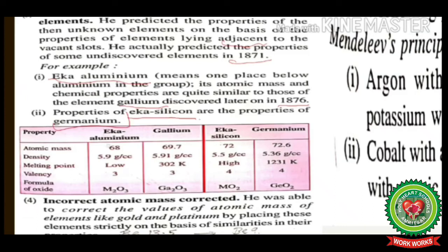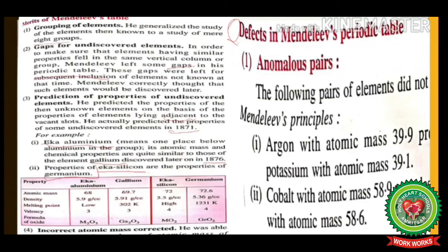So here a table is given in which the properties of Eka aluminium and gallium are compared, and similarly properties of Eka silicon and germanium are compared. Fourth, incorrect atomic mass corrected. Mendeleev was able to correct the values of atomic mass of the elements like gold and platinum by placing these elements strictly on the basis of similarities in their properties.